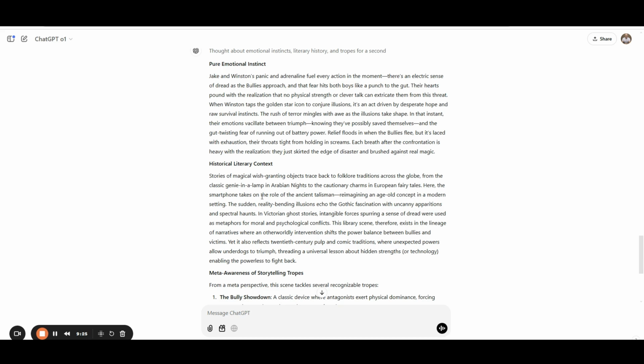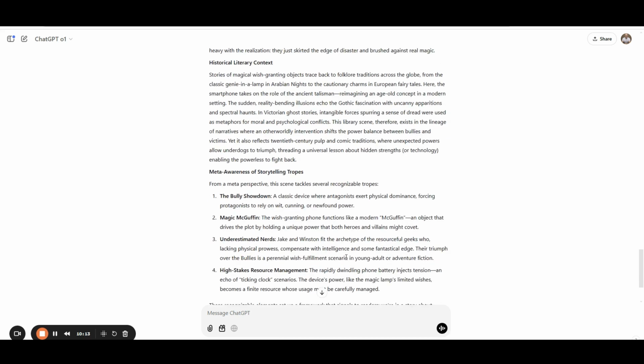Here, the smartphone takes on the role of the ancient talisman, reimagining an age old concept in a modern setting. This library scene exists in the lineage of narratives where an otherworldly intervention shifts the power balance between the bullies and the victims. Yet, it also reflects 20th century pulp and comic traditions where unexpected powers allow underdogs, the two kind of nerdy guys, to triumph, threading a universal lesson about hidden strengths or technology, enabling the powerless to fight back.